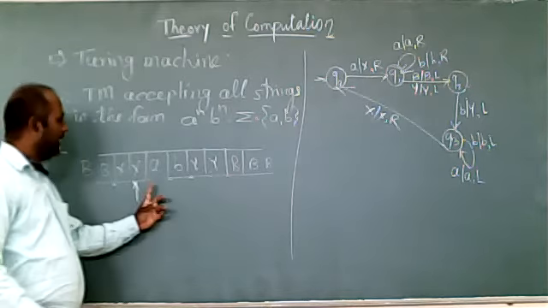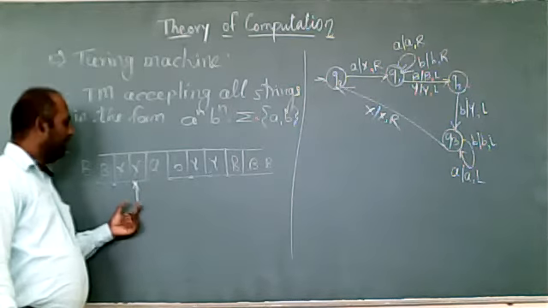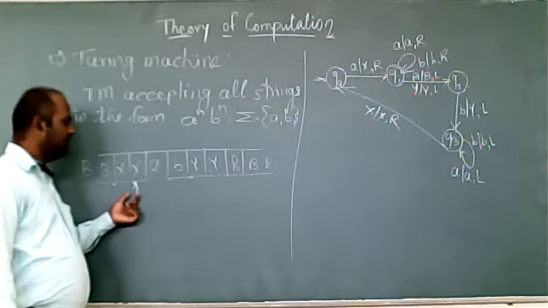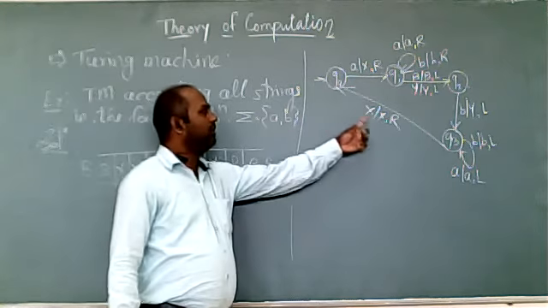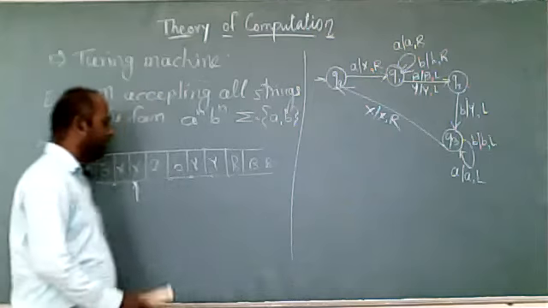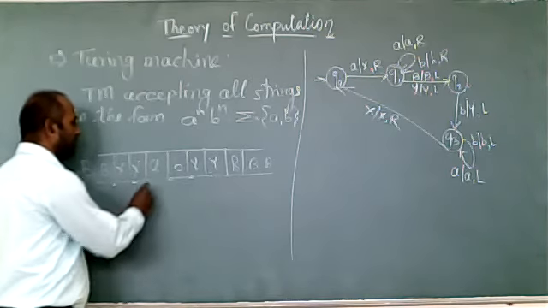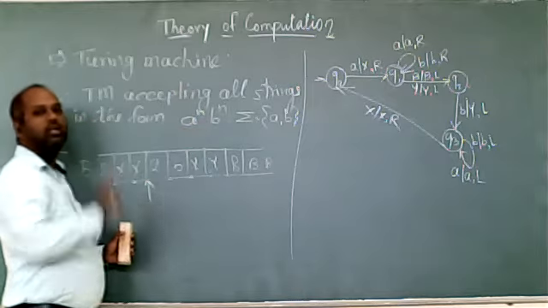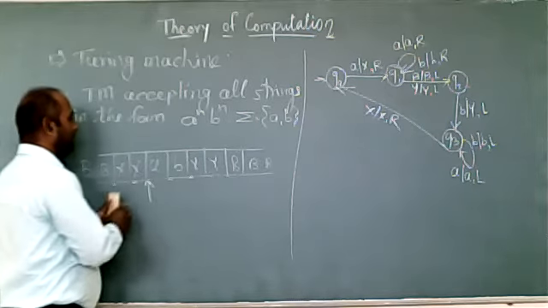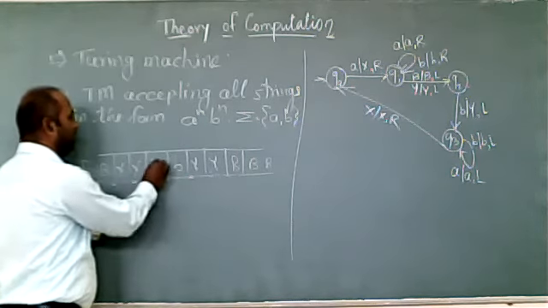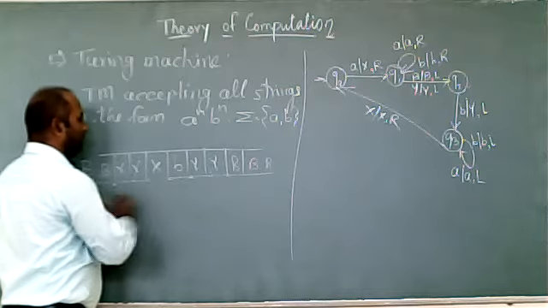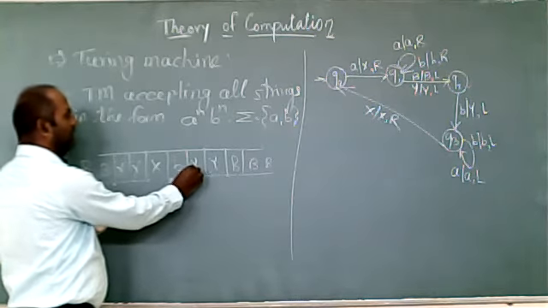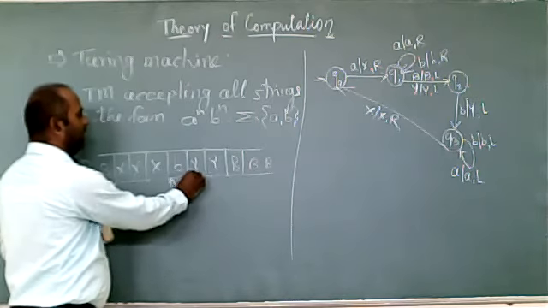Now, when it will come to the X, A as skip, move left. Left, it will come to the X. So, what X? If I am getting X, what we have to do? X input, replace it with X, change the direction right. So, X as it is, now the direction will be here, A. Again, the same loop will repeat. Replace A with X, move right. B, Q1, B skip, move right.